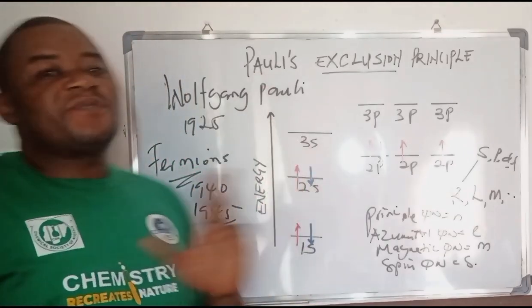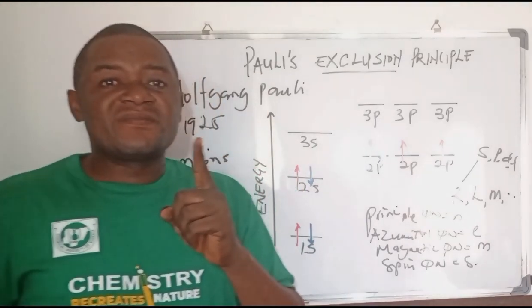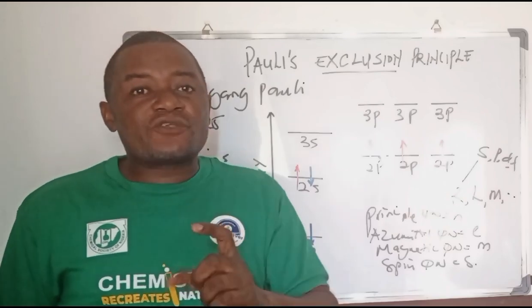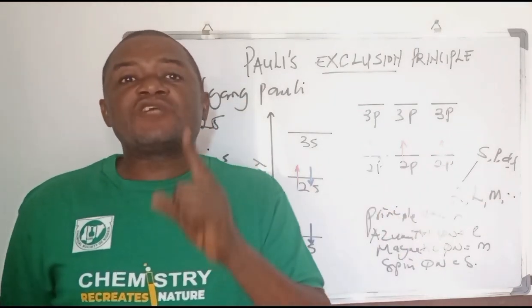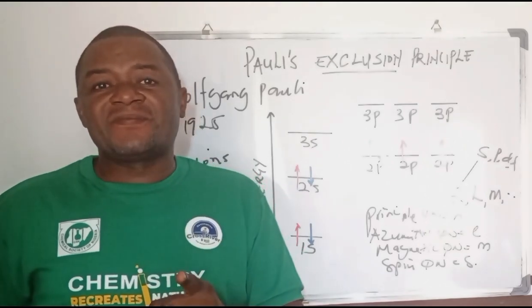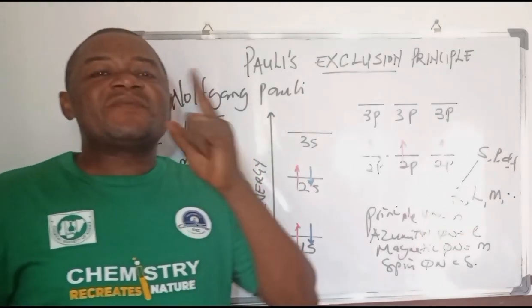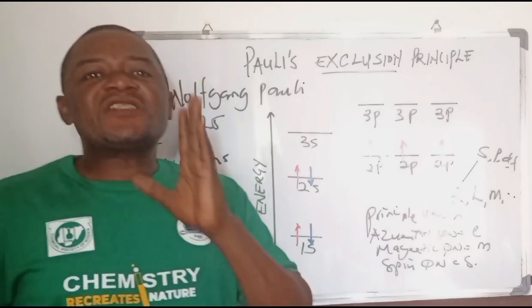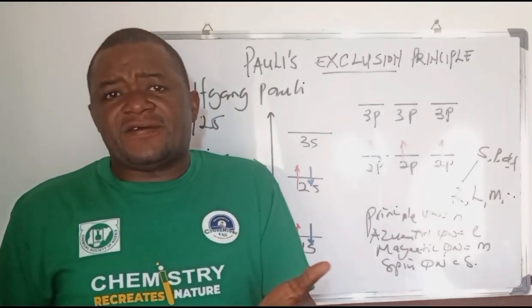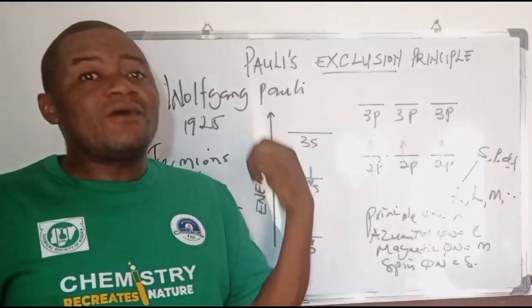The Pauli exclusion principle is based on two things. One, you cannot have more than 2 electrons in every orbital, S, P, D, F. And two, the electrons must exist with opposite spins. The spins must not be the same. This is classical and more of what we discussed in Hund's rule.